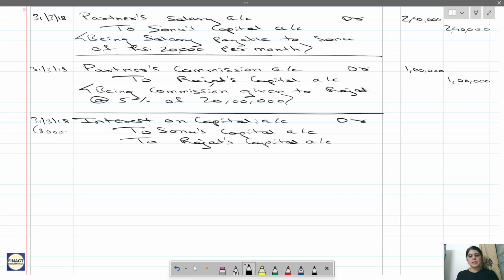So 8 lakhs into 8% and Rajat will be 6 lakhs into 8%. You can also write this calculation. So this comes to 64,000. So total is